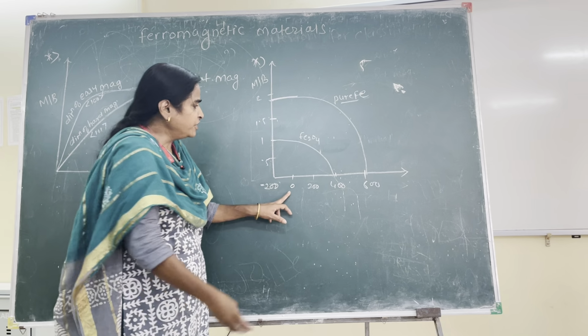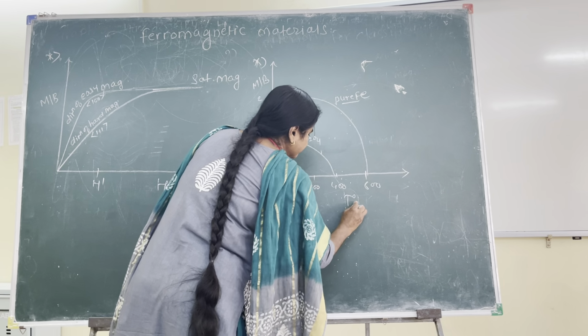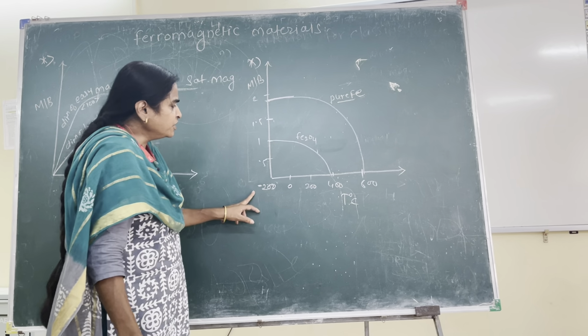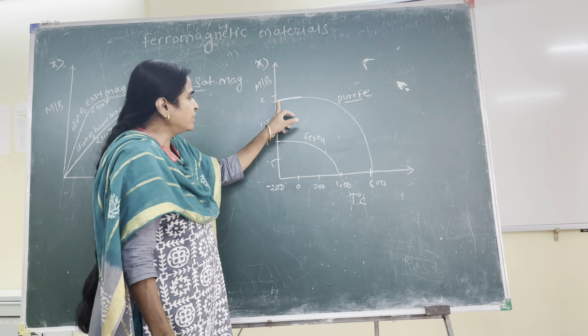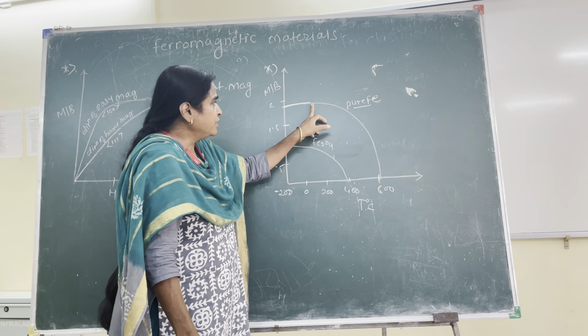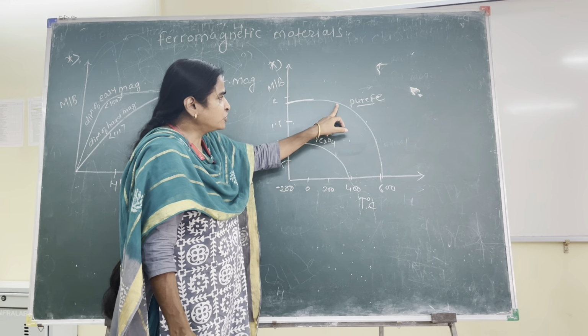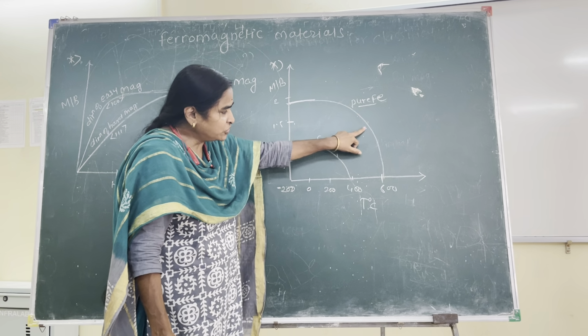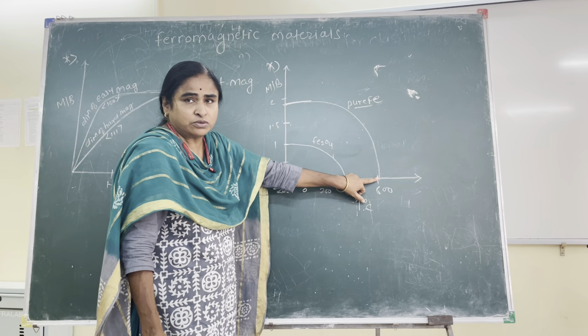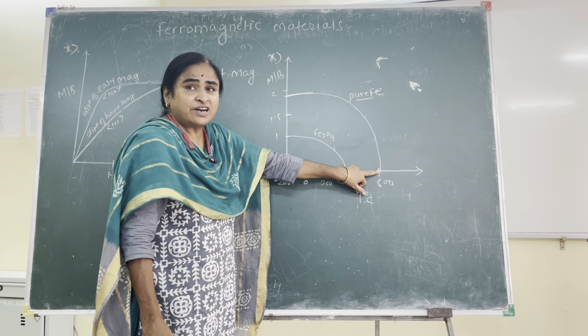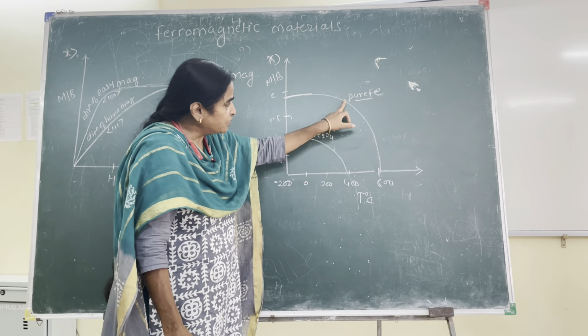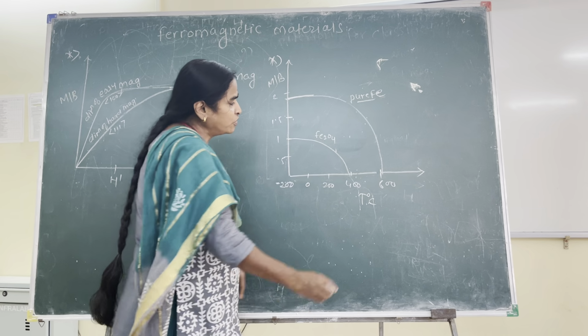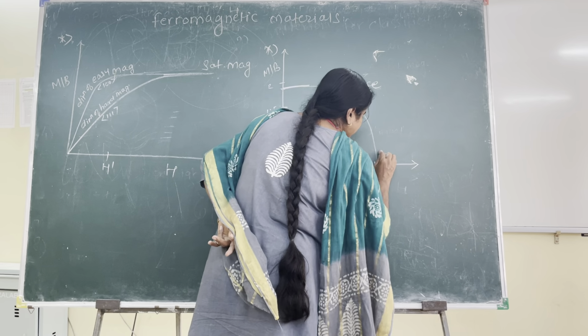As you go on increasing the temperature, you can see gradually the magnetization starts dropping, and at a certain value of temperature it suddenly drops to zero. The temperature at which magnetization of the substance suddenly drops to zero is called the transition temperature.